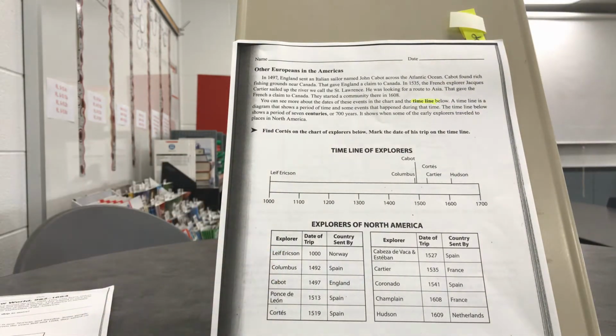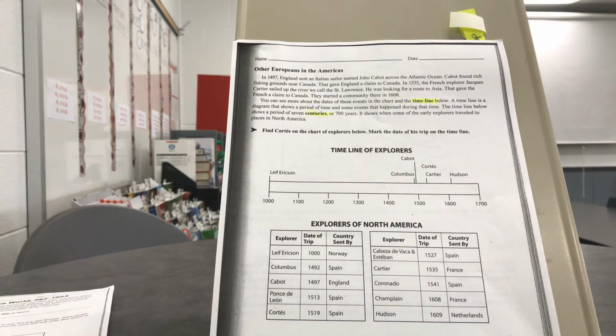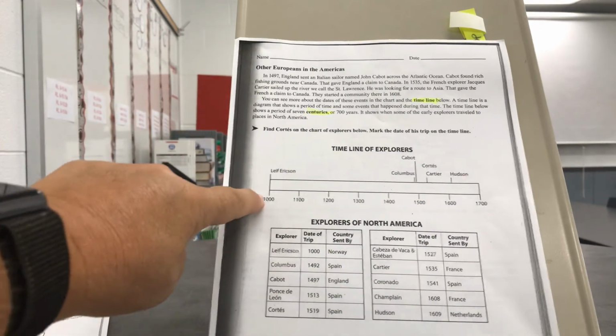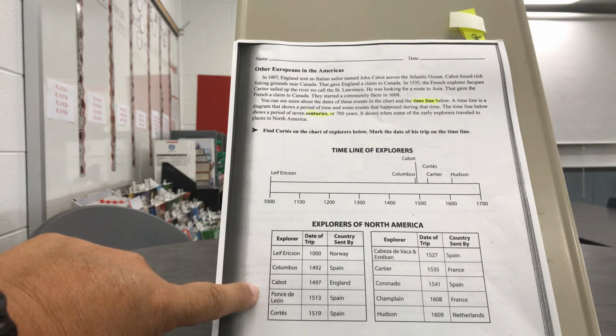A timeline is a diagram that shows a period of time and some events that happened during that time. The timeline below shows a period of 7 centuries, or 700 years. It shows when some of the early explorers traveled to places in North America. So, here's the timeline of explorers, and here's all the explorers of North America.